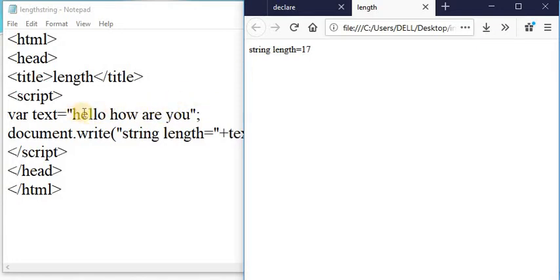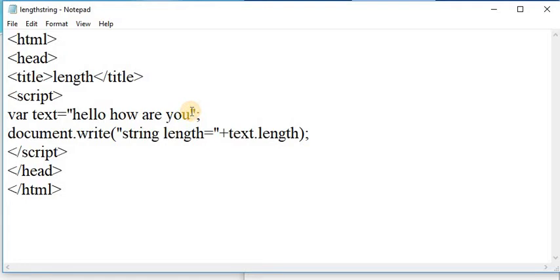It starts from 1 2 3 4 5 6. It counts the white spaces also, 6 7 8 9 10 11 12 13 14 15 16 and 17. It returns 17 on a web page. Suppose here you are taking only hello and how, it returns 1 2 3 4 5 6 7 8 9.